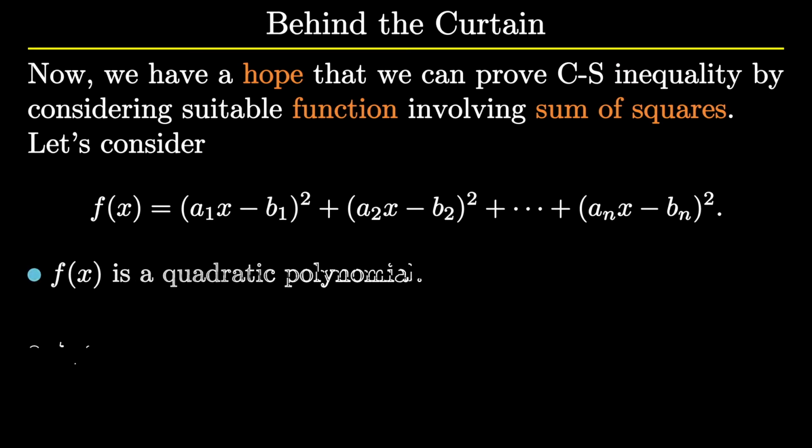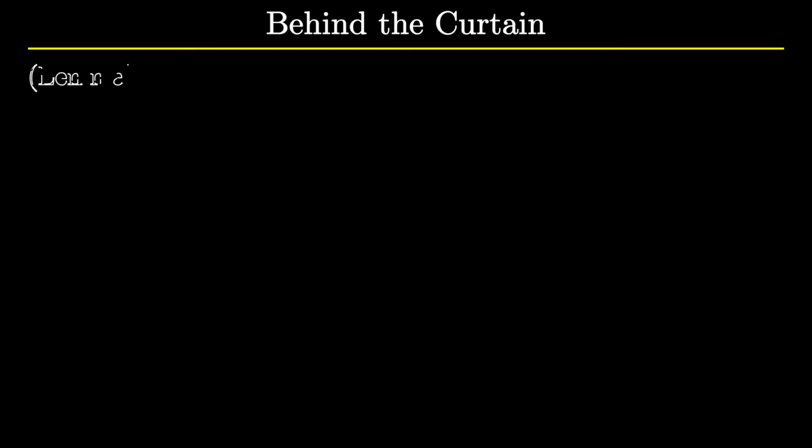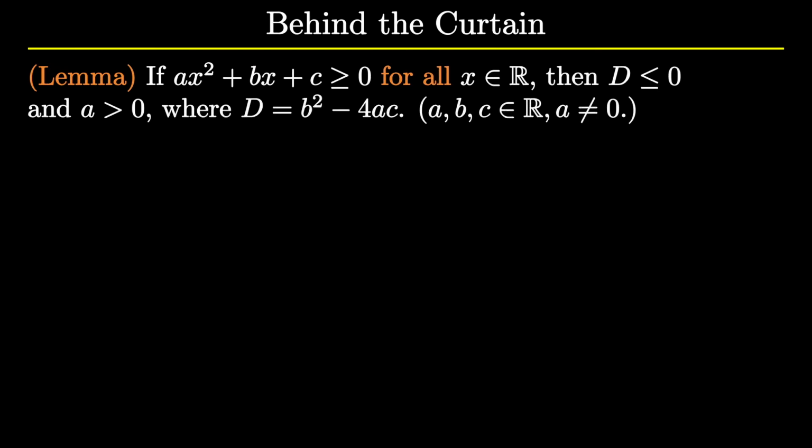Notice that f(x) is a quadratic polynomial and f(x) can be 0 if and only if x is equal to a1 over b1 is equal to a2 over b2 up to an over bn. Otherwise, f(x) is positive. So we are going to express these two conditions mathematically. But for this, we require one standard result. We express the result in this lemma.